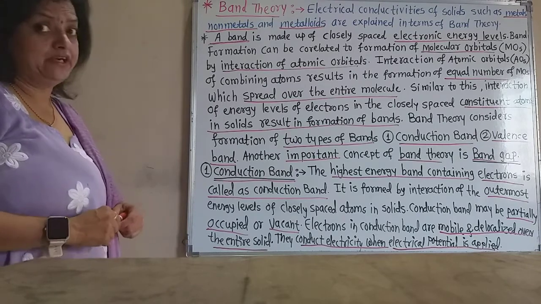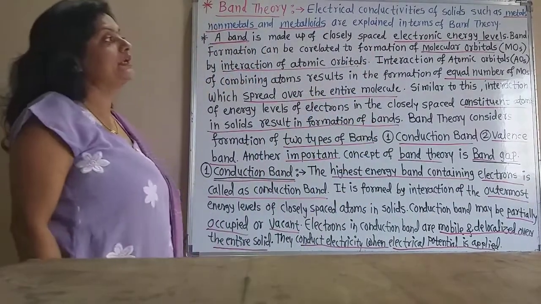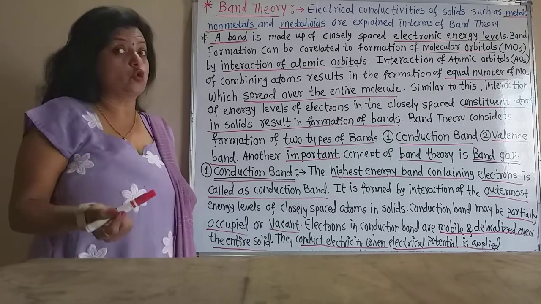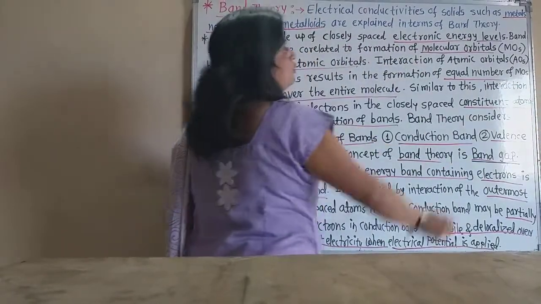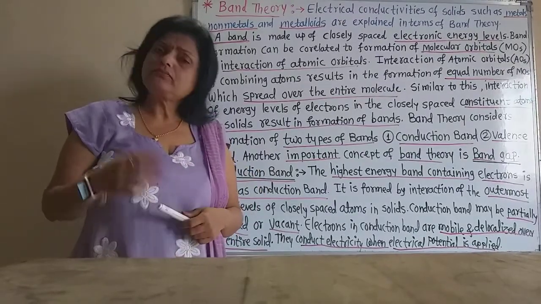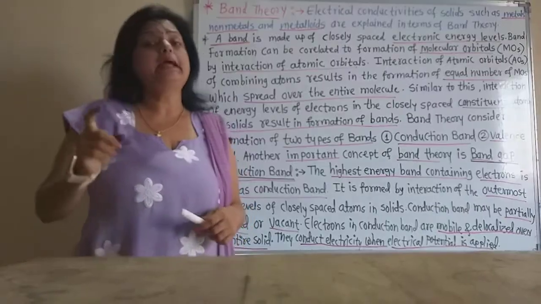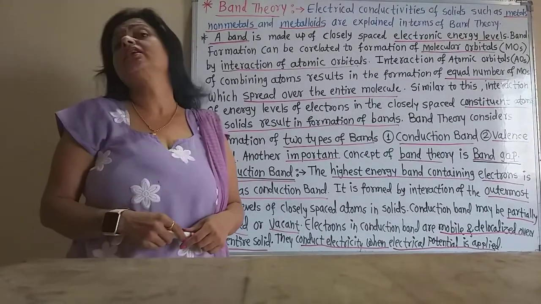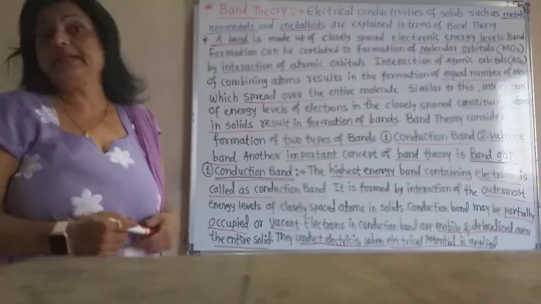Now what is a band? A band is made up of closely spaced electronic energy levels of atoms present in the solid. We know that atoms have energy levels, the main energy levels such as K, L, M, N. These are the main energy levels, and there are sub energy levels also, that is the atomic sub energy levels s, p, d, f.